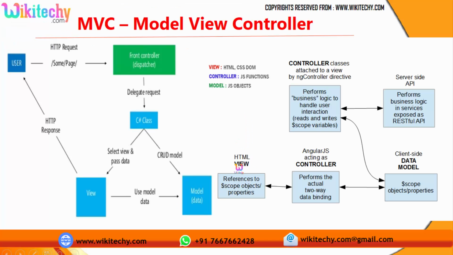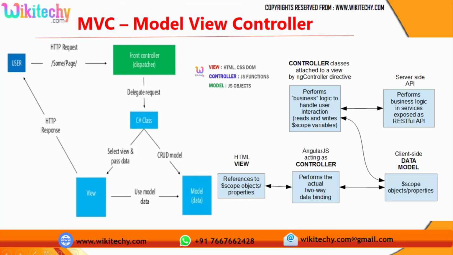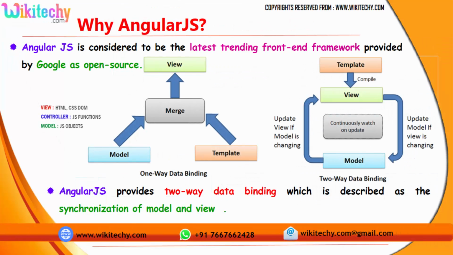So here is the HTML view with the scope. There is a scope variable, which is nothing but an object with properties. And here is the model. These two, view and model, are bound dynamically. So this is how the binding is. This is the binder. Let's see more on this. Thus they call it two-way data binding. That's the major advantage of AngularJS.